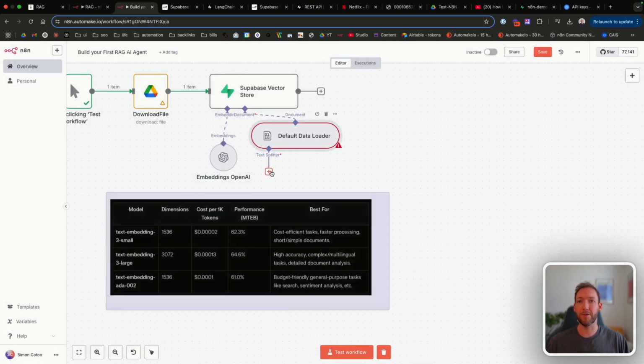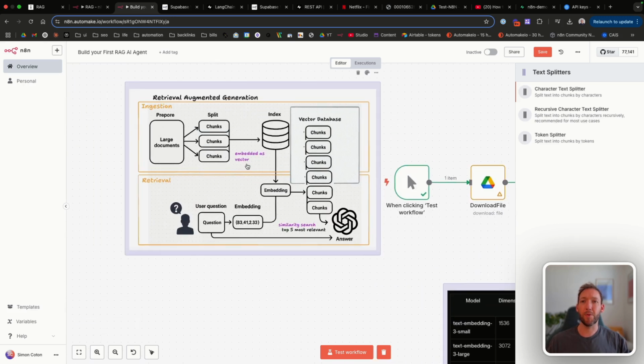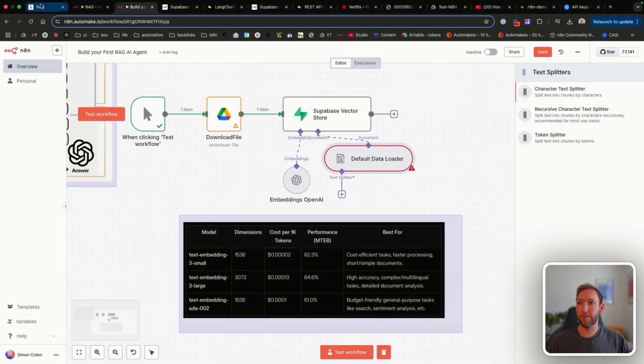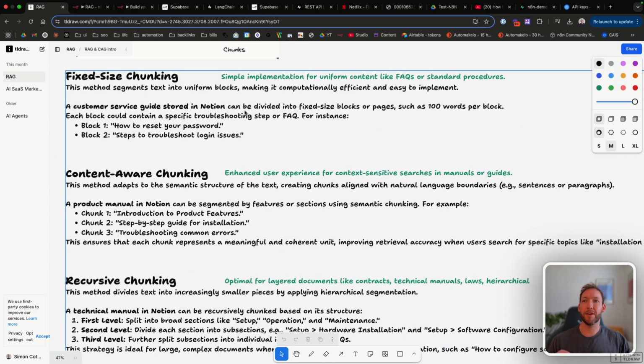So this document loader now, we have to tell it, if we click on the text splitter, how we want to split this document. So if you remember here, there are multiple ways to chunk a document. And I've got a summary down here. We could split it by fixed size chunks. So we take the financial documents and we say every 200 characters, split that and call that a vector.